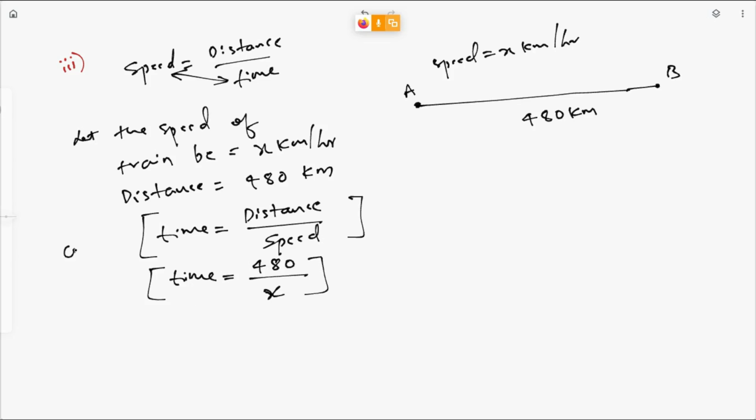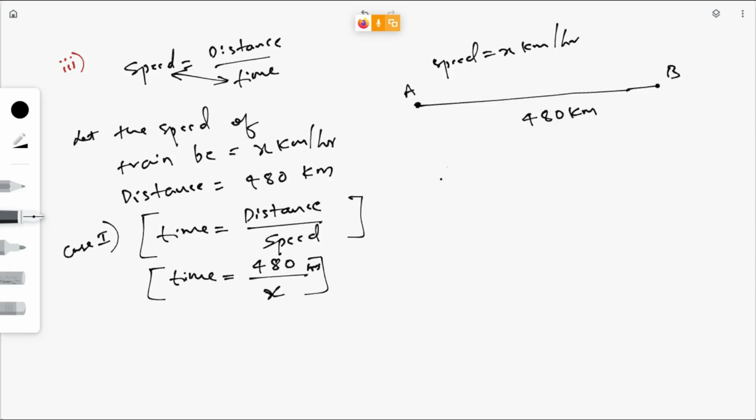You can write case 1. Here, the speed of the train is x kilometer per hour. If the speed of the train is x kilometer per hour, it will take 480 divided by x hours to travel this distance, right? You can write hours here.